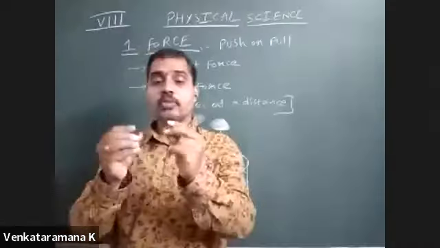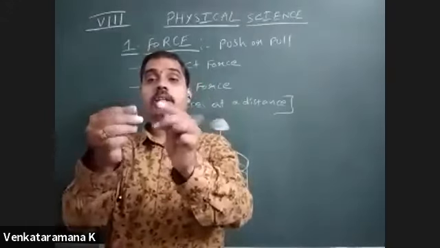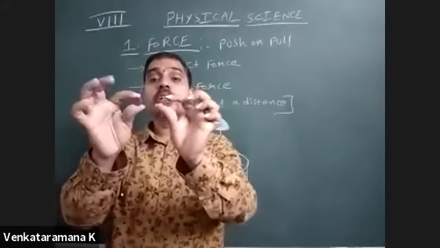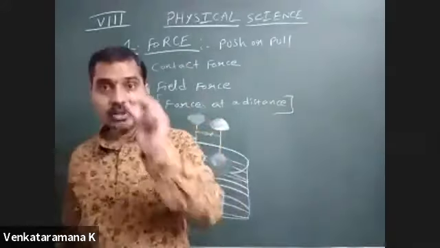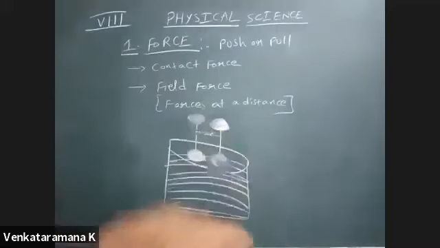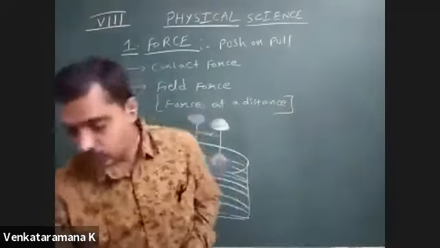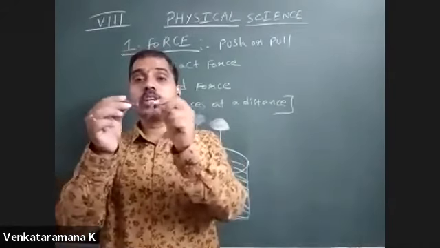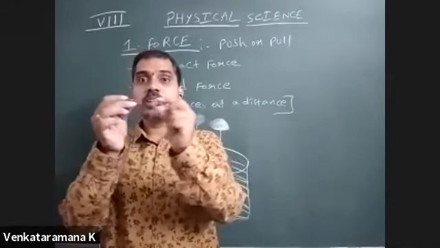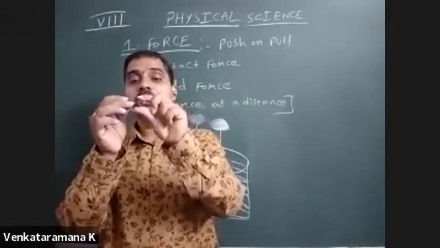These two ring magnets have two different colors, black color and red color. So both red colors are like poles and both black colors are unlike poles. If I take this ring magnet and this bar magnet here, both are like poles, that's why they are not attracting each other. Now, if I reverse this one, then they will attract each other.